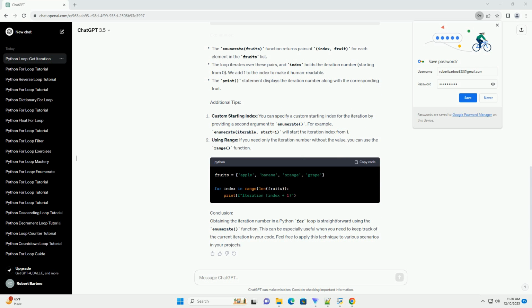Conclusion. Obtaining the iteration number in a Python for loop is straightforward using the enumerate function. This can be especially useful when you need to keep track of the current iteration in your code. Feel free to apply this technique to various scenarios in your projects.